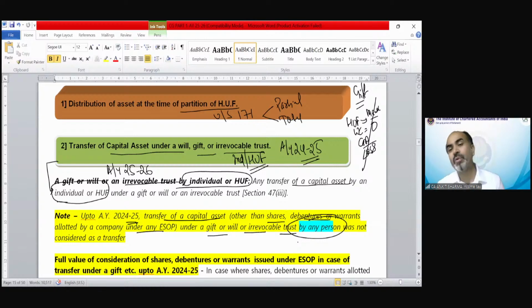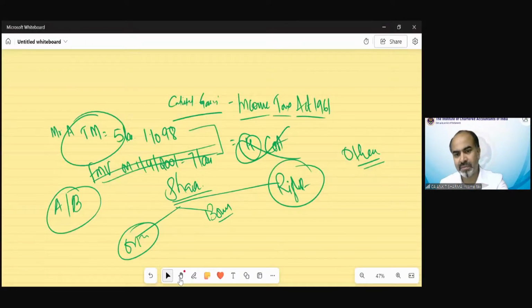So up to 24-25, a gift, will, or irrevocable trust was non-taxable if given by any person. But from assessment year 25-26, which is applicable for May 2025 onwards, the exemption is available only to individual or HUF. So what was the provision, and what change has been made?